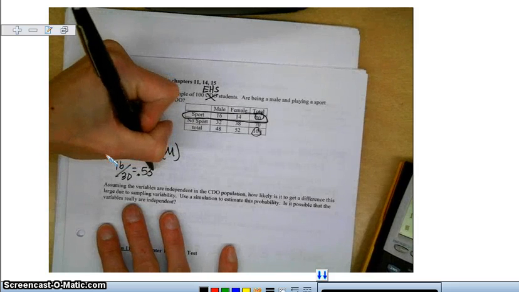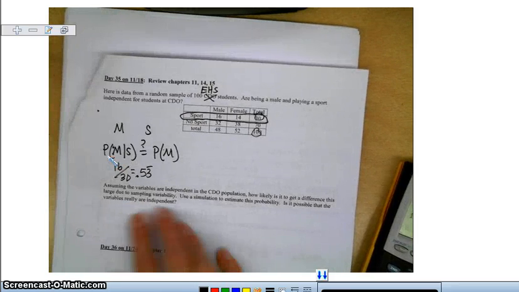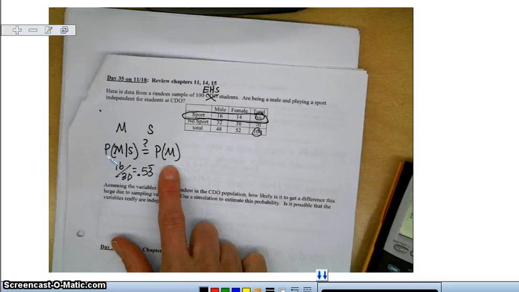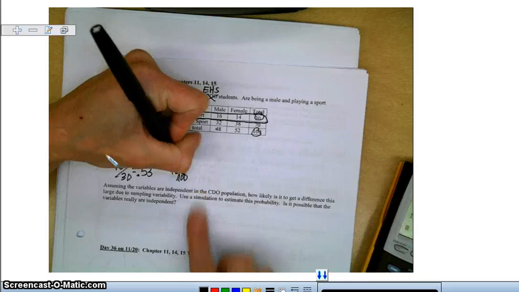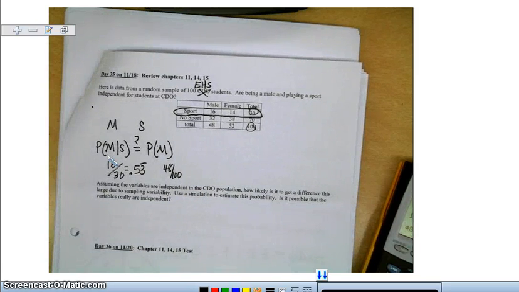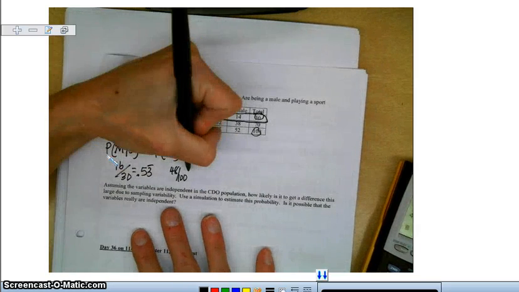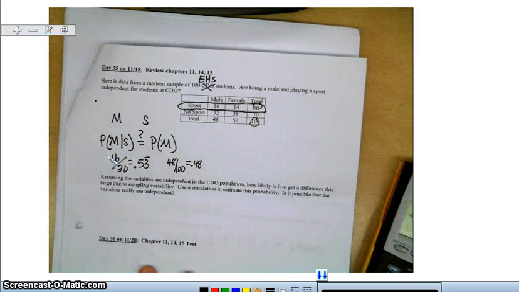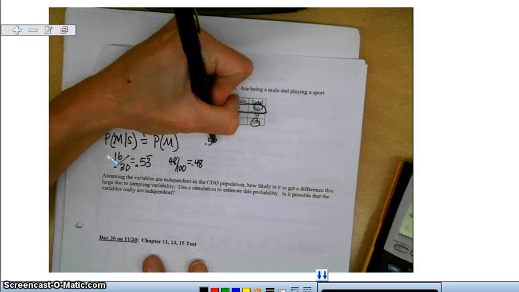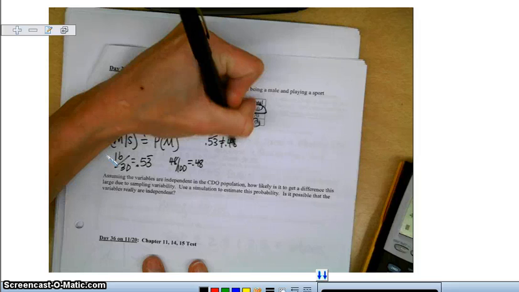0.53 repeating. Okay, so what's the probability of just being a male? Well, just being a male is down here. That would be 48 out of 100, and 48 divided by 100 is 0.48. So I would say that those are not equal. They're about 5% apart. So 0.53 repeating is not equal to 0.48.